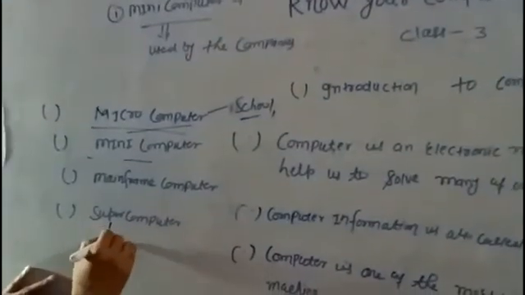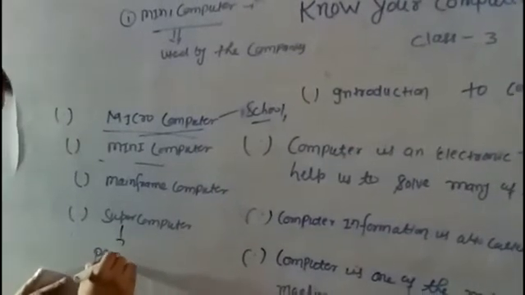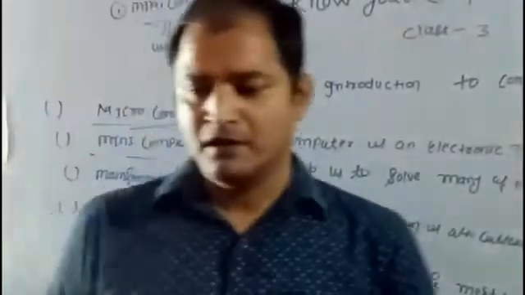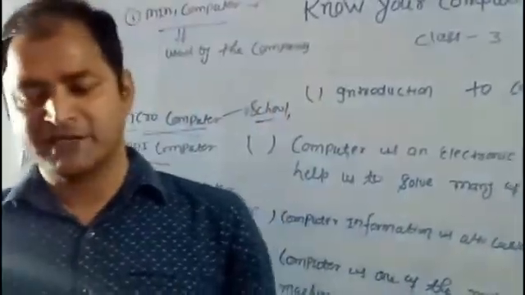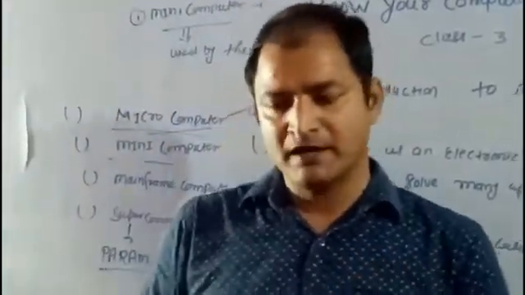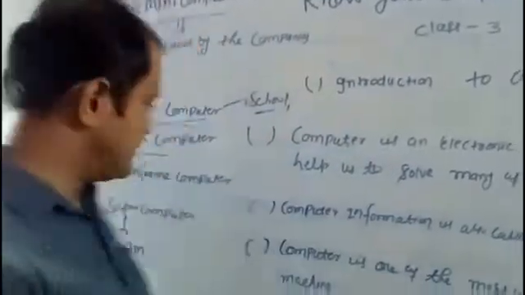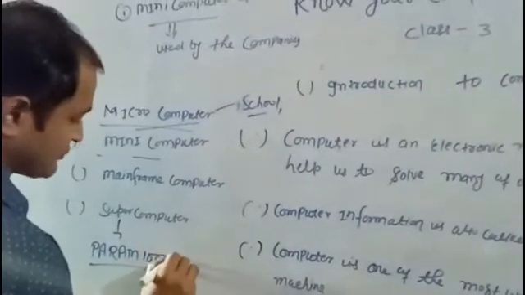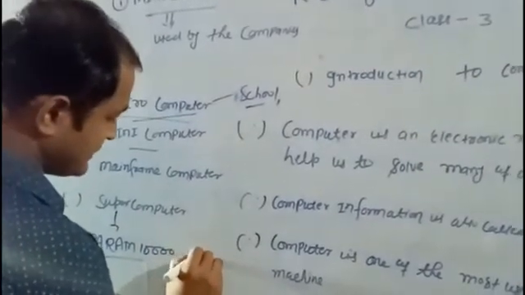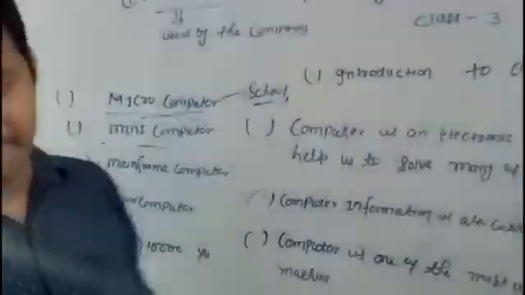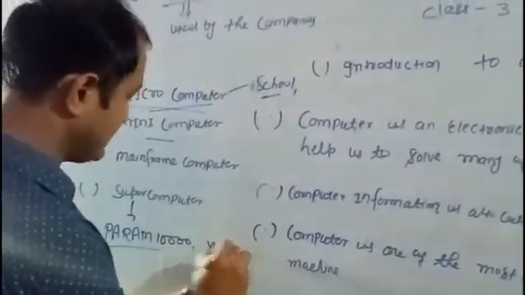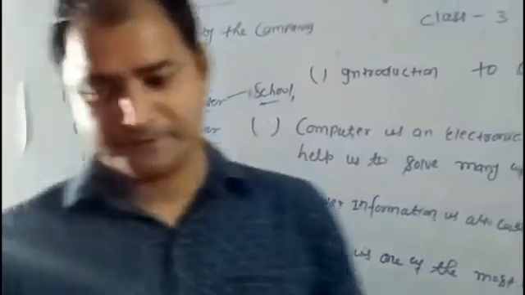Param supercomputer. Param 10,000, Param Yuva, etc. are examples of supercomputers.